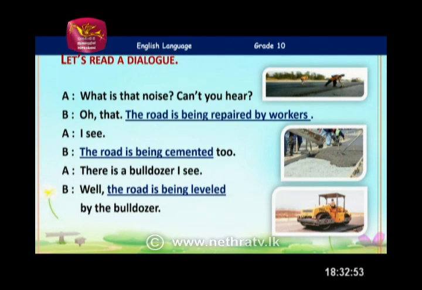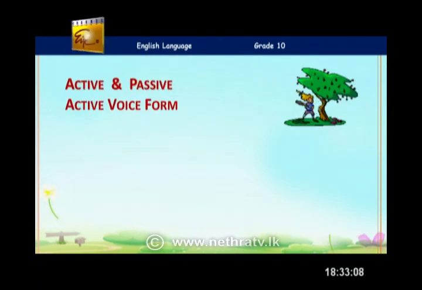So children, you can see there are two ways that we can say the same sentence. The first time, I can just start the sentence with the doer, the workers are repairing the road, or I can simply say the road is being repaired by workers. So when it comes to sentences, we can use two forms to write, actually: active voice and passive voice. I'm pretty sure you are familiar with these terms because you have been learning active and passive forms since you were in grade 6.